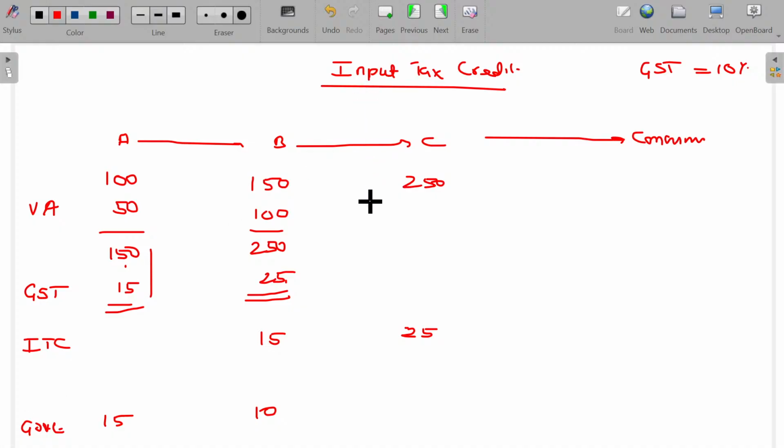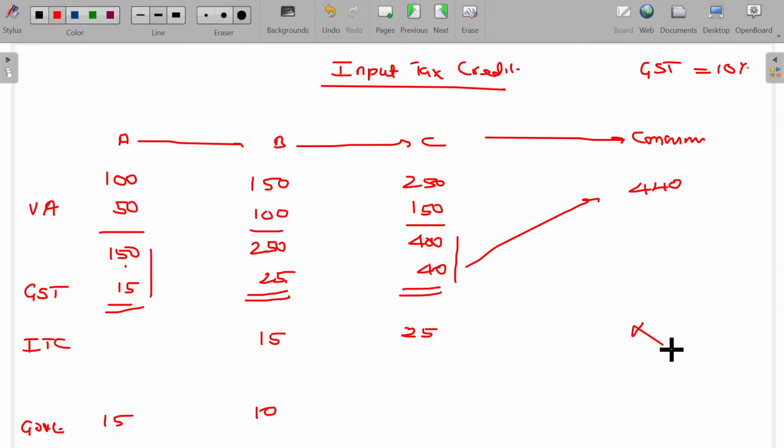And in case of C, on 250, he adds around 150 rupees as his own value. Okay, value added, so 400 rupees. Now he adds 10% while selling. Now, the end consumer purchases at 440. Sir, what about for him? Will he be able to get the 40 rupees back? Definitely not. If he is going to further process it and, while selling, collects any GST, only then is ITC available. For him, ITC is not available.